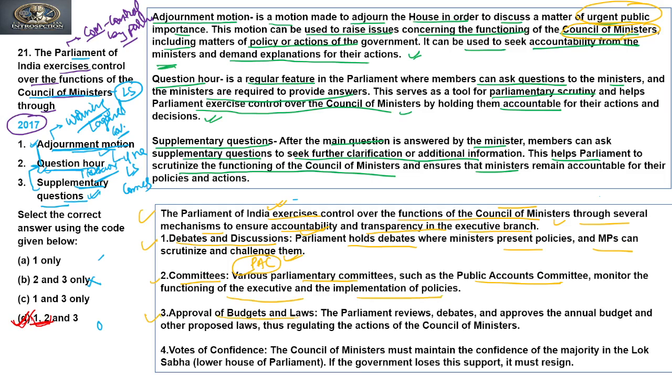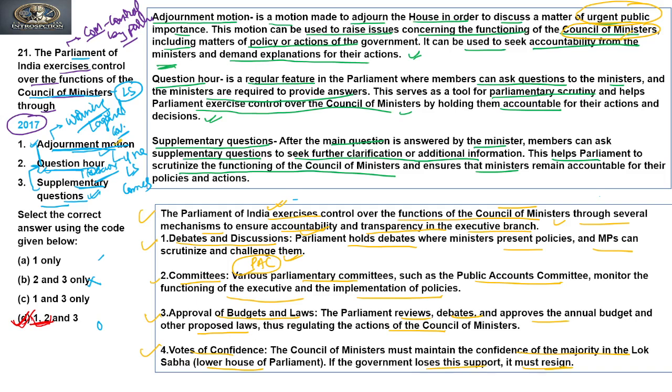Various parliamentary committees such as the Public Account Committee monitor the functioning of the executive and the implementation of policies. Approval of budgets and laws: the Parliament reviews, debates, and approves the annual budget and other proposed laws, thus regulating the actions of the Council of Ministers. Vote of confidence: the Council of Ministers must maintain the confidence of the majority in the Lok Sabha, the lower house of Parliament. If the government loses their support, it must resign.